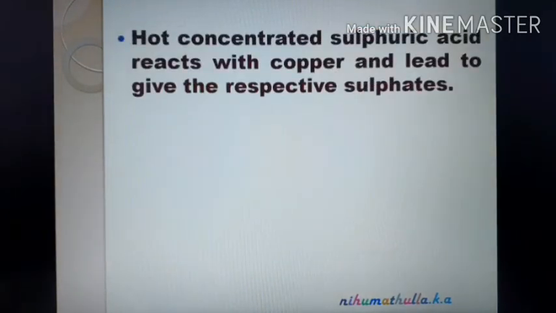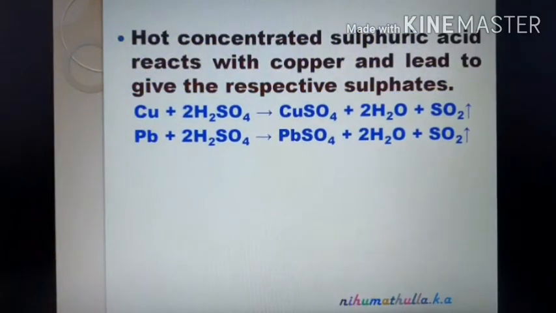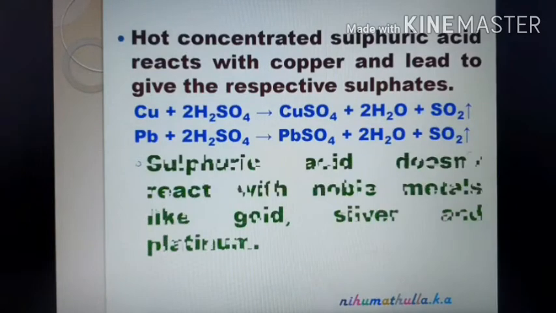Hot concentrated sulfuric acid reacts with copper and lead to give the respective sulfates, copper sulfate and lead sulfate. With concentrated sulfuric acid, metal usually liberates sulfur dioxide, SO2. Cu, copper, plus H2SO4 gives copper sulfate with the liberation of sulfur dioxide, and lead with concentrated sulfuric acid gives lead sulfate with the liberation of sulfur dioxide.